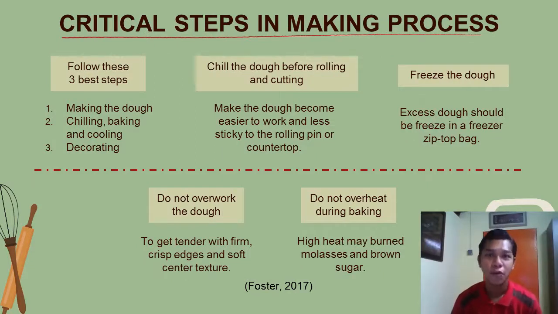We must follow these three critical steps in making gingerbread. The first one is making the dough. The second one is chilling, baking, and cooling. And the third one is decorating.